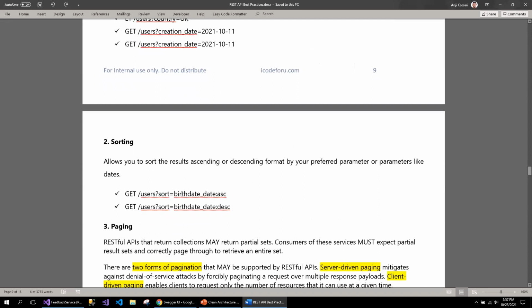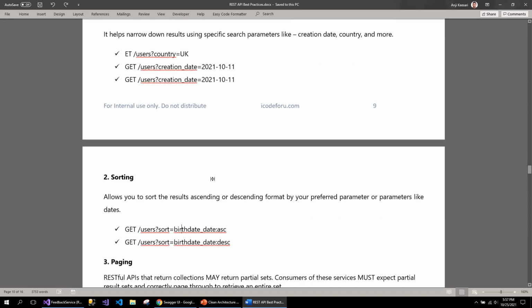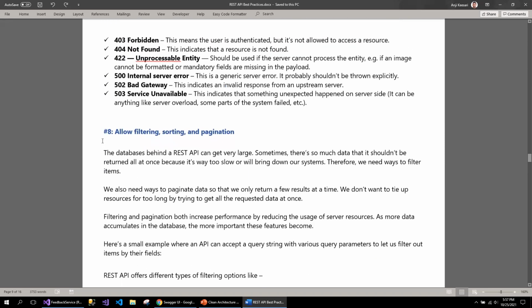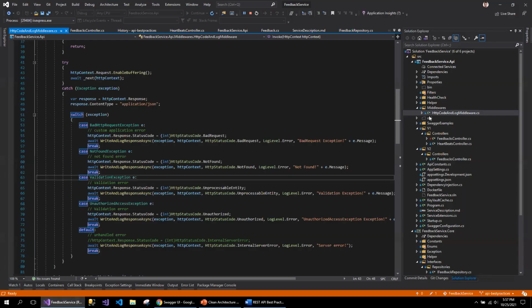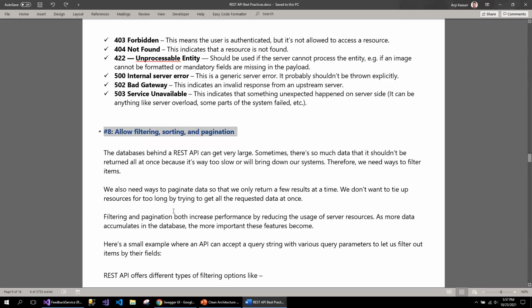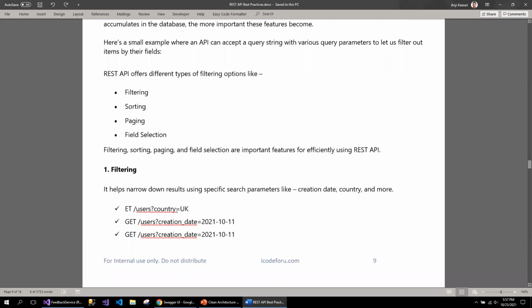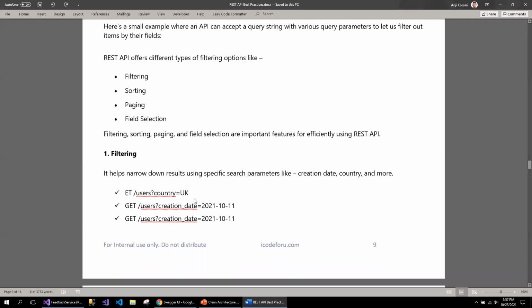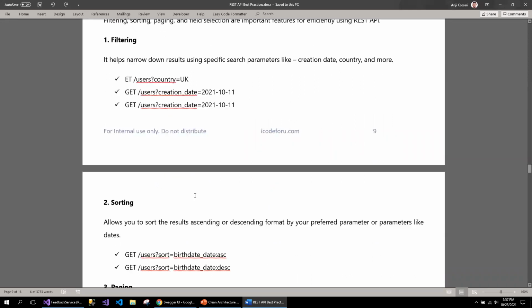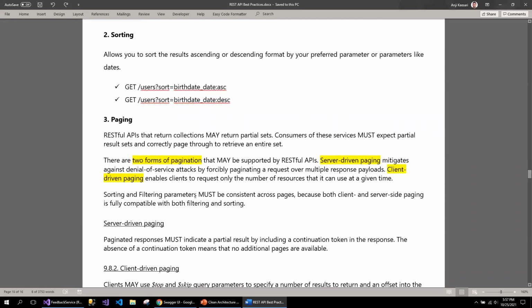For sorting, you can say sort by the column name, colon, ascending or descending, and your service API will be able to understand this. I'm going to create an API endpoint specially for this best practice to explain. As of now, in my feedback service, I don't have such examples, but that is something you can expect in my next video, how sorting, filtering, and searching, including pagination, will be applied at the API level.